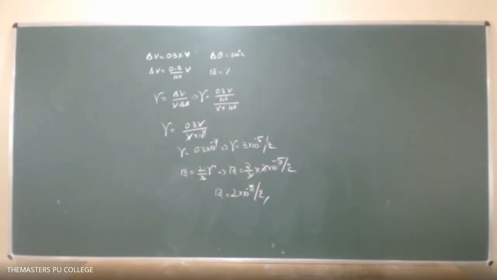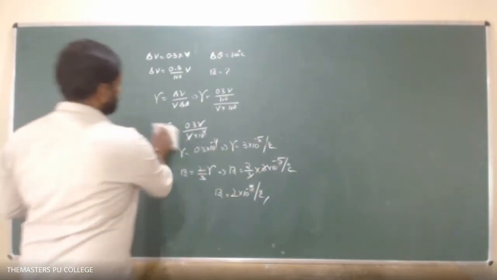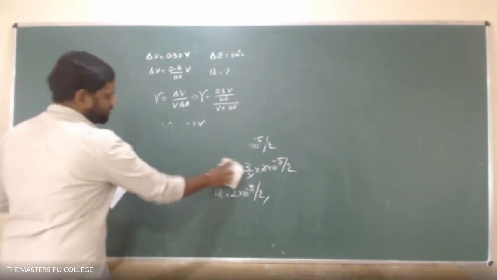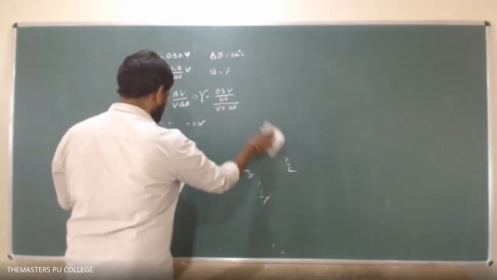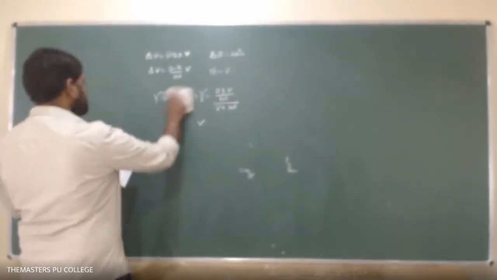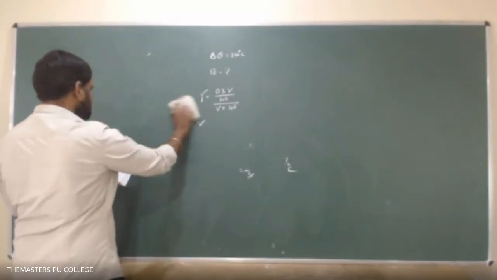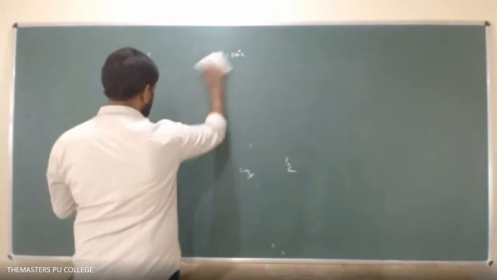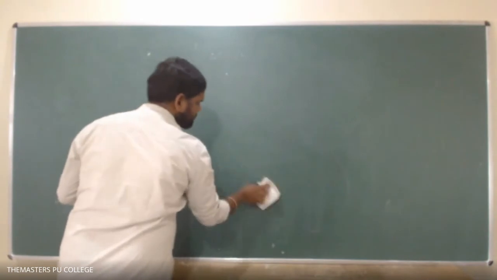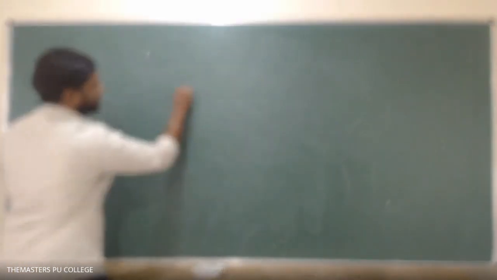A crystal has a coefficient of linear expansion 10 into 10 power minus 7 in one direction, and 220 into 10 power minus 7 in every direction at right angle to it. What is the coefficient of cubical expansion? Already we have done this.